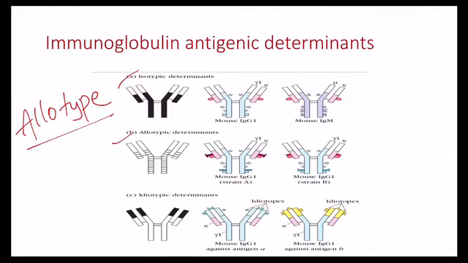These multiple alleles code for differences in the amino acids. Allotypes refer to the allelic differences in both variable and constant regions of immunoglobulin.